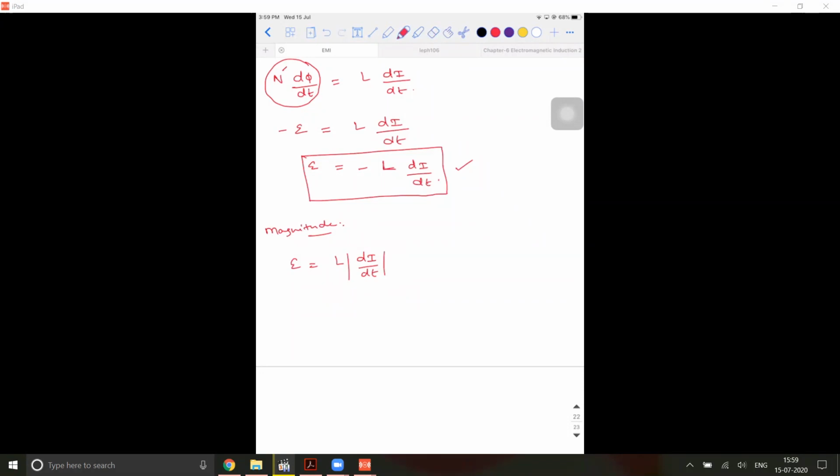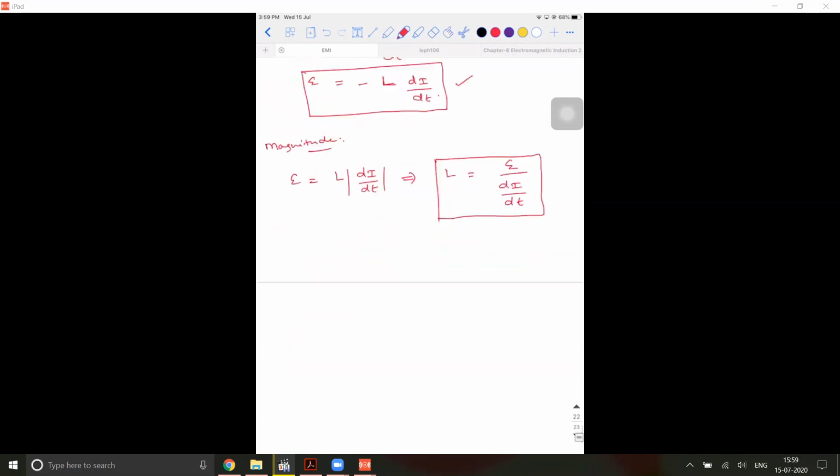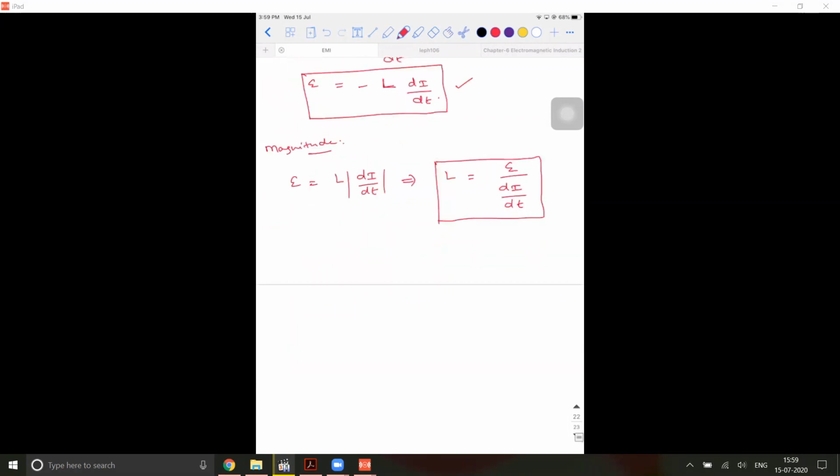I need to understand what an inductor does. Somebody asked me, what does an inductor do? So E divided by di by dt. Can I write it like this? So L is equal to E divided by di by dt. Means I'm defining it as EMF, which is nothing but potential difference, divided by di by dt. Now this is inductance. So for me to understand this, I'm going to create a similarity.